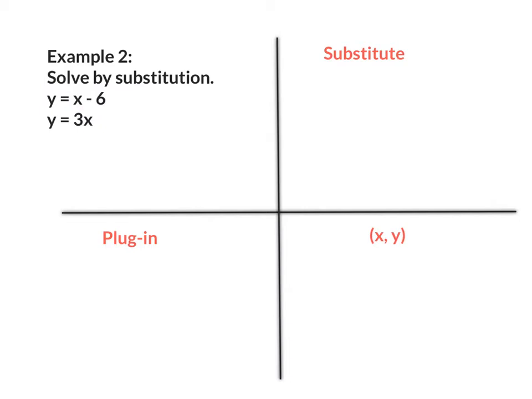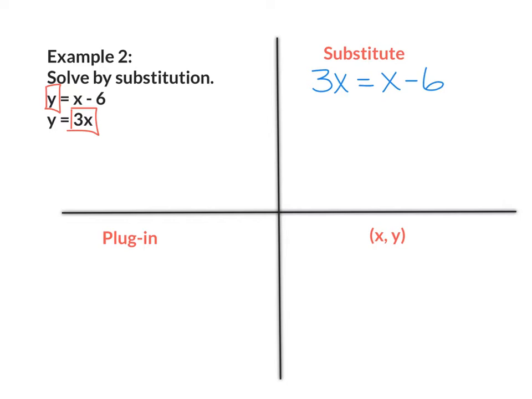Example number 2. Solve by substitution. y equals x minus 6 and y equals 3x. So I'm going to go ahead and box in what y equals, and I know that y equals 3x. And in the first equation, I'm going to box in y. So wherever there's a y, I'm going to replace it with a 3x. So I have 3x equals x minus 6.